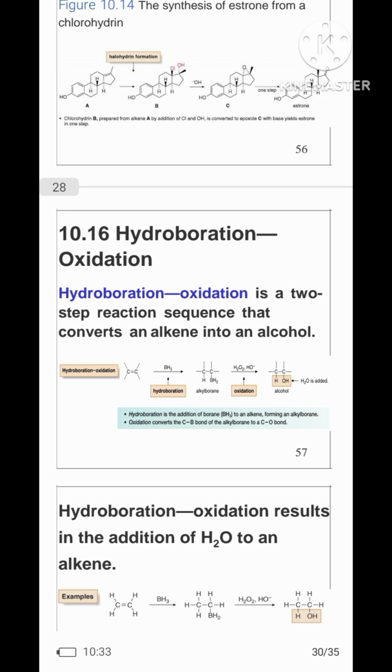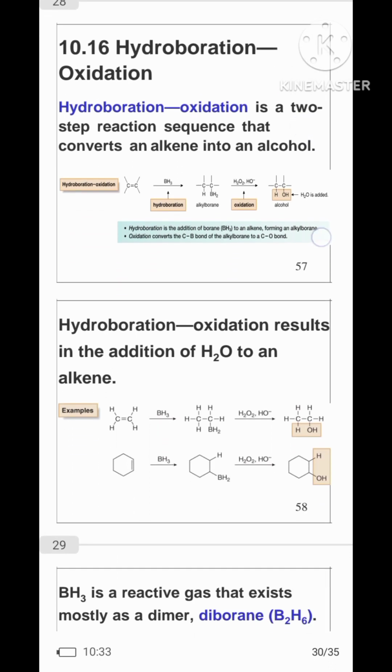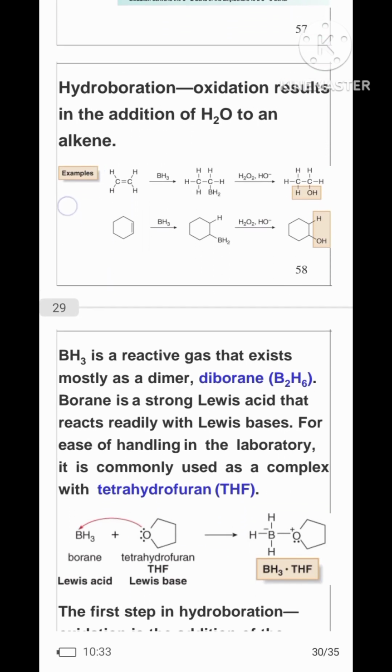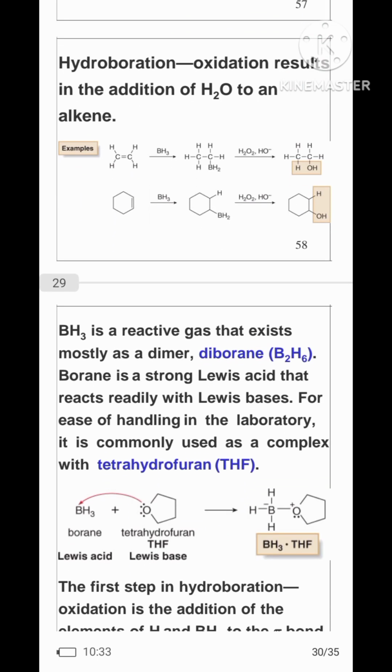Now, hydroboration-oxidation. Hydroboration-oxidation is a two-step reaction sequence that converts an alkene into an alcohol. It results in the addition of water to an alkene. BH3 is a reactive gas that exists mostly as a dimer, B2H6, which is named diborane. Borane is a strong Lewis acid that reacts readily with Lewis bases. For ease of handling in the laboratory, it is commonly used as a complex with tetrahydrofuran, THF.